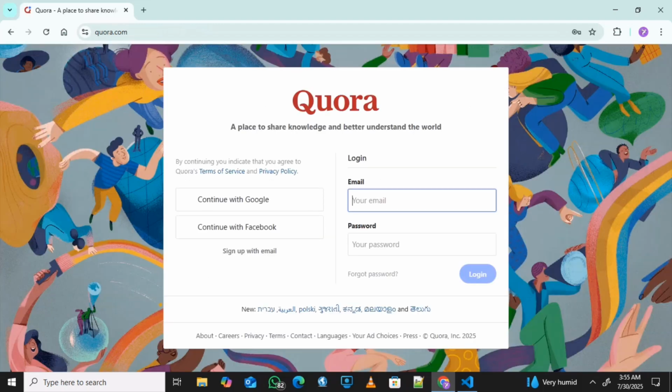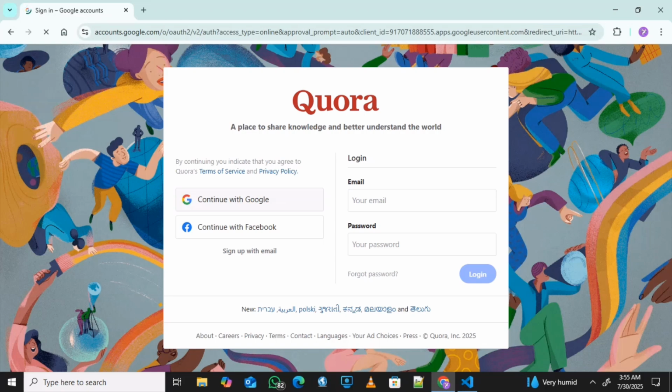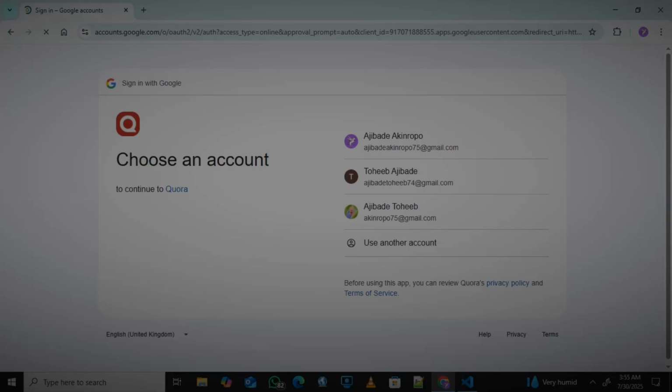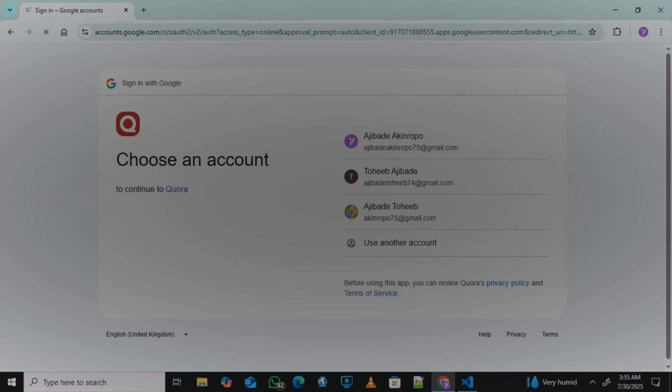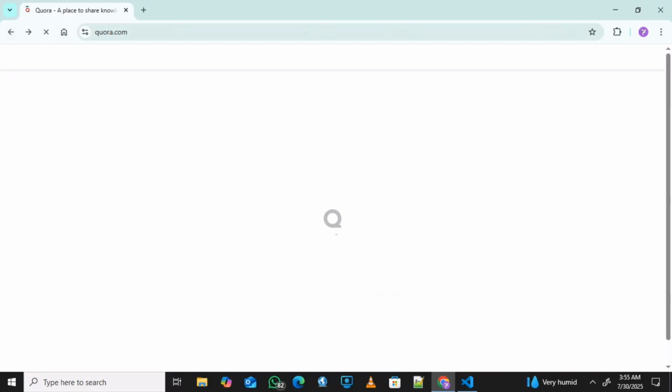For you to get started, you need to create accounts, and you can create your accounts on the site with your email, or you sign in with your Google account. You just need to click on Google and choose your Google, and you'll be able to sign in on the account. I've already created an account, so I'm going to log in with my details.